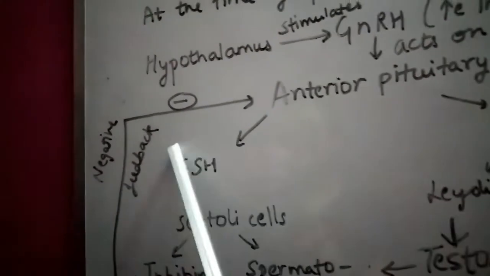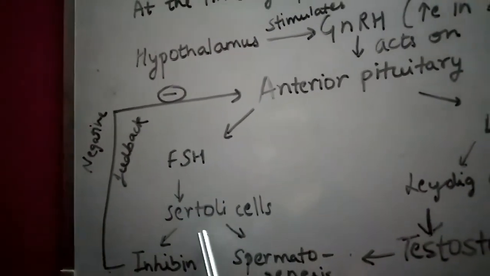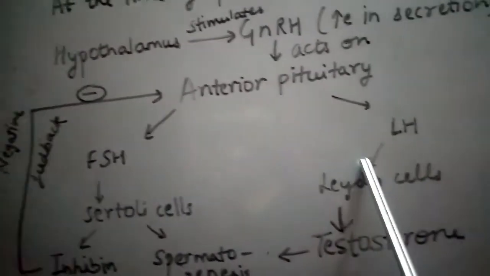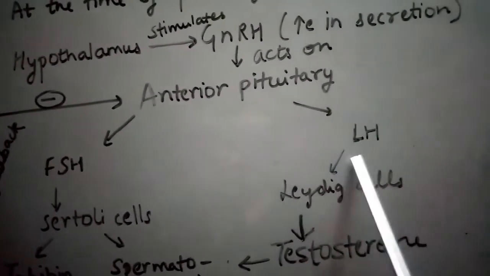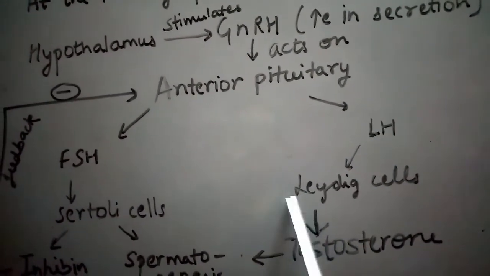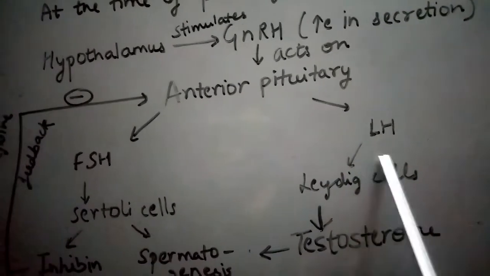So FSH acts on the Sertoli cells, and LH, the luteinizing hormone, acts on the Leydig cells. The L's are the same. Sertoli cells and Leydig cells are present in the seminiferous tubules of the testes.